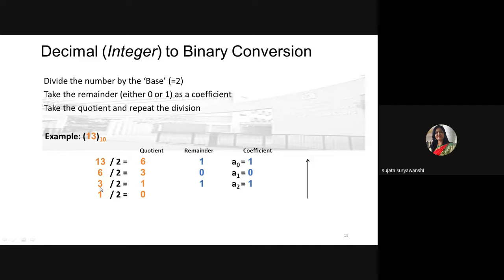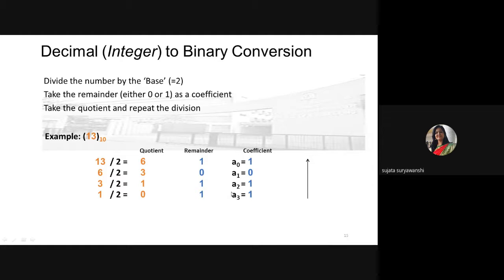You have to repeat this step till you get quotient 0. Okay, so here we get quotient 0, that's why we have to stop here, but again you need to record the remainder. We get remainder 1, so record that remainder, and every time just remember, write down the remainder in the reverse order. The first remainder is the LSB bit of the binary number, that's why I have represented it by A0, and the MSB bit is represented by A3.